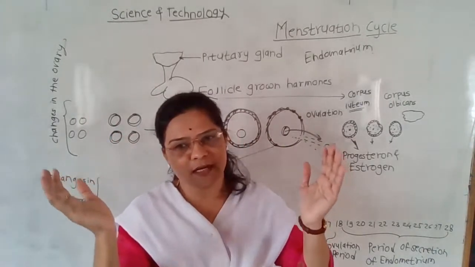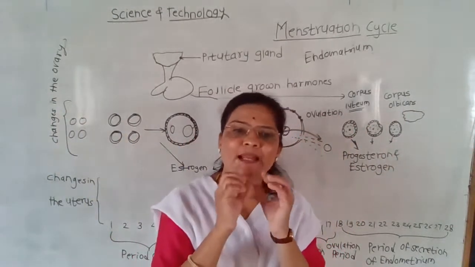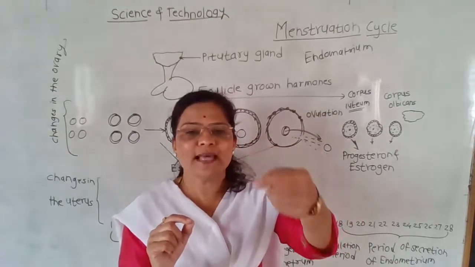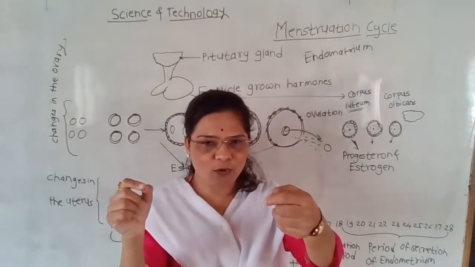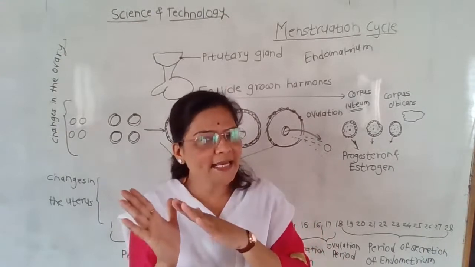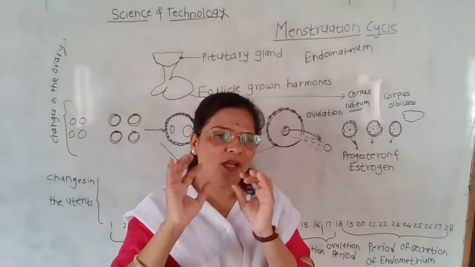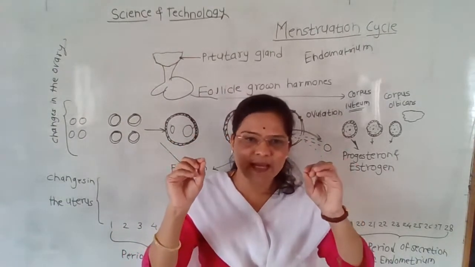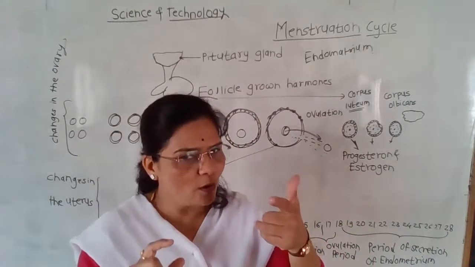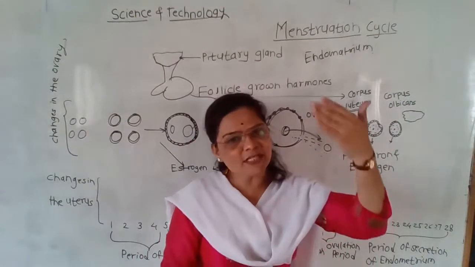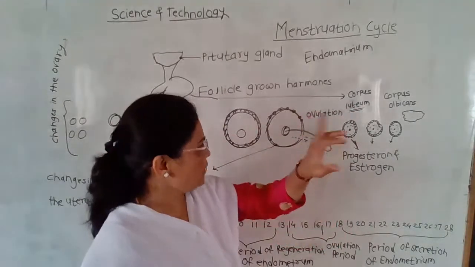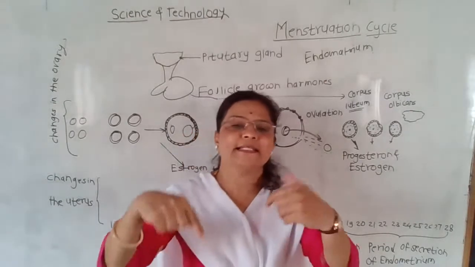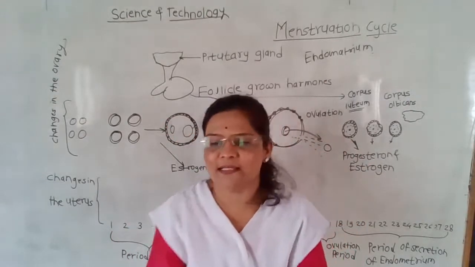Whenever there is a union of male and female gametes, the male releases sperms into the vagina, that is the exterior opening. Whenever fertilization takes place, at that time the male gamete and female gamete unite to form a zygote, and cell division takes place, and that embryo comes into the uterus, and developmental stages take place in the uterus.